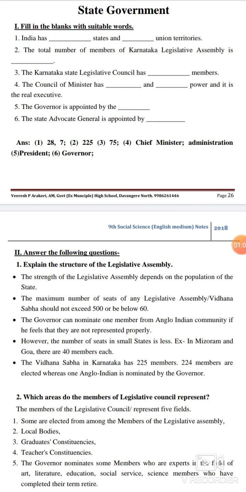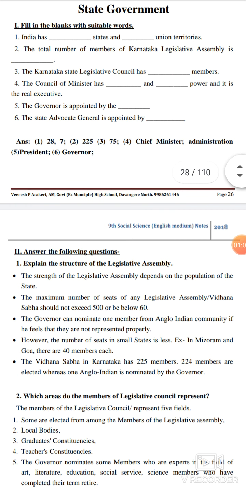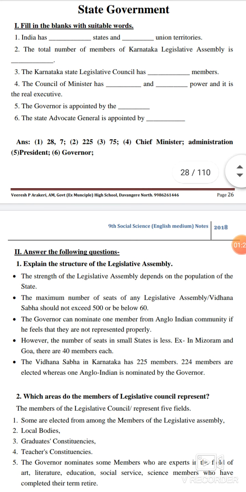The Karnataka State Legislative Council has 225 members. The Council of Ministers has the Chief Minister, and the administration power, and it's the real executive.